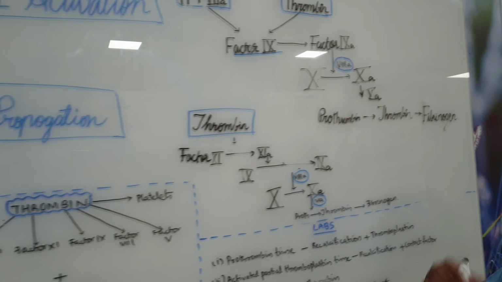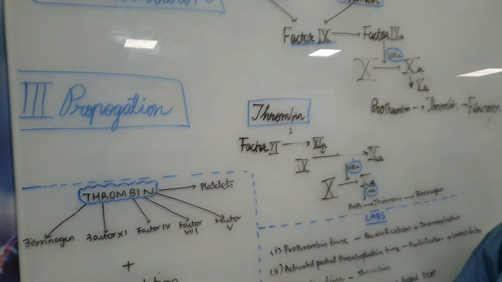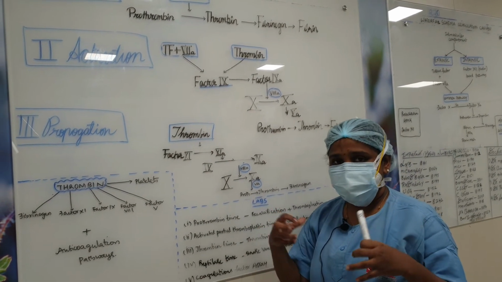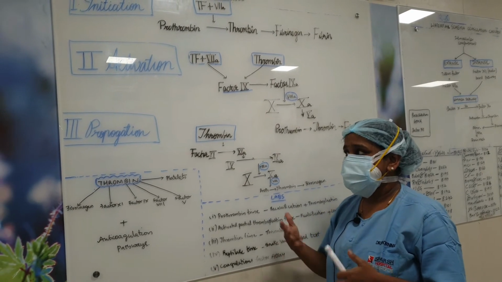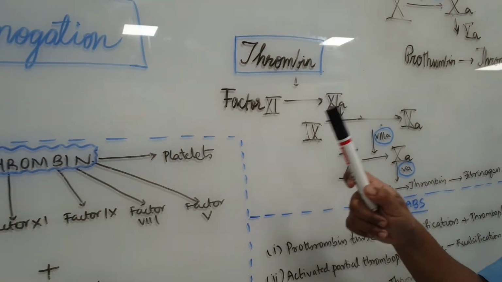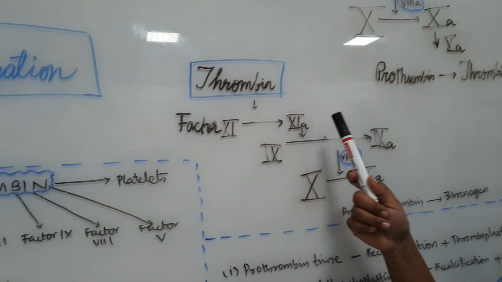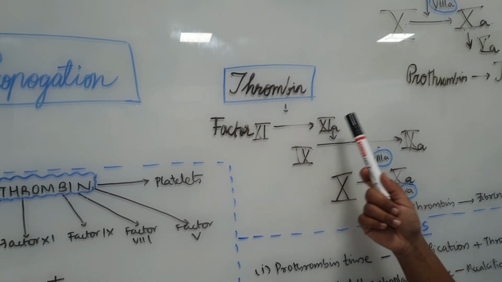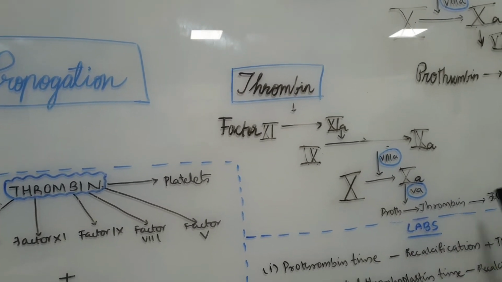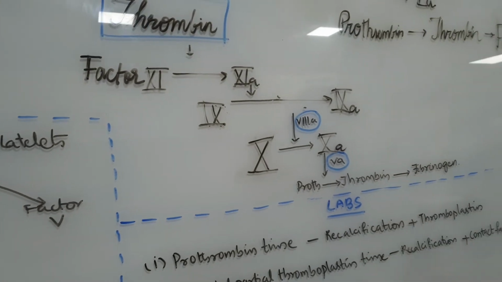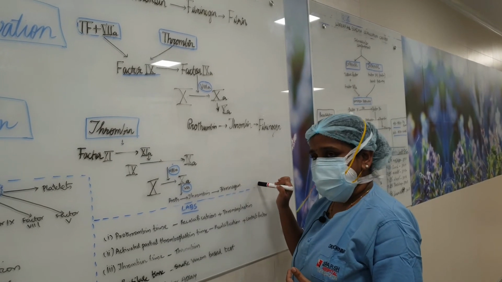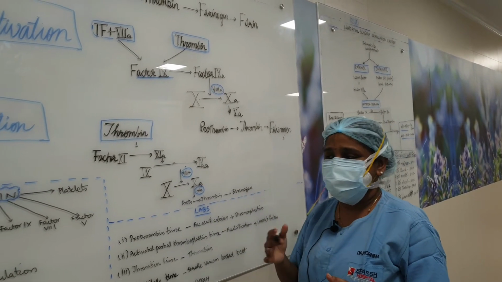So what happens? First, thrombin will activate this. Now there are a few active coagulation factors getting activated. Finally, it tries to propagate so that a larger number of coagulation factors are involved and a proper clot is formed. How does it do that? Thrombin activates factor 11. Factor 11 gets converted into factor 11A, and the same thing follows: 11A to 9A, 9A to 10, 10 converts prothrombin to thrombin, thrombin to fibrinogen. It is the same standard pathway we have studied. Fibrinogen to fibrin, and fibrin is finally stabilized by factor 13.